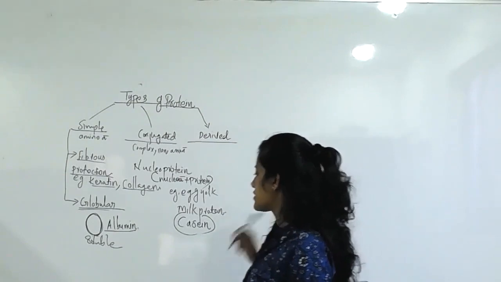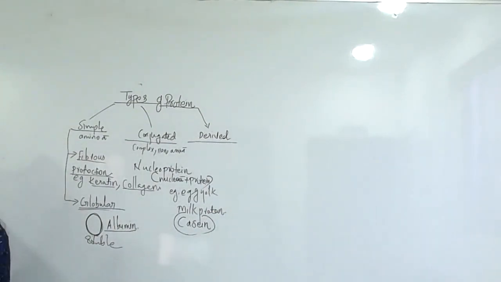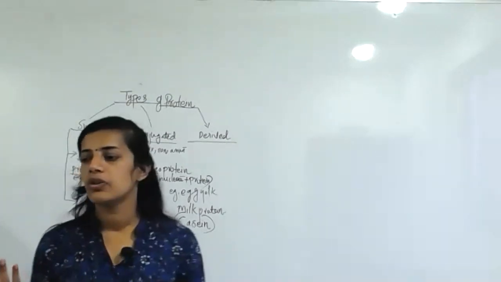Okay. Next one, that is derived protein. Actually, derived proteins are obtained as a result of partial hydrolysis of natural protein. Okay. Natural protein. Can you give an example for natural protein?